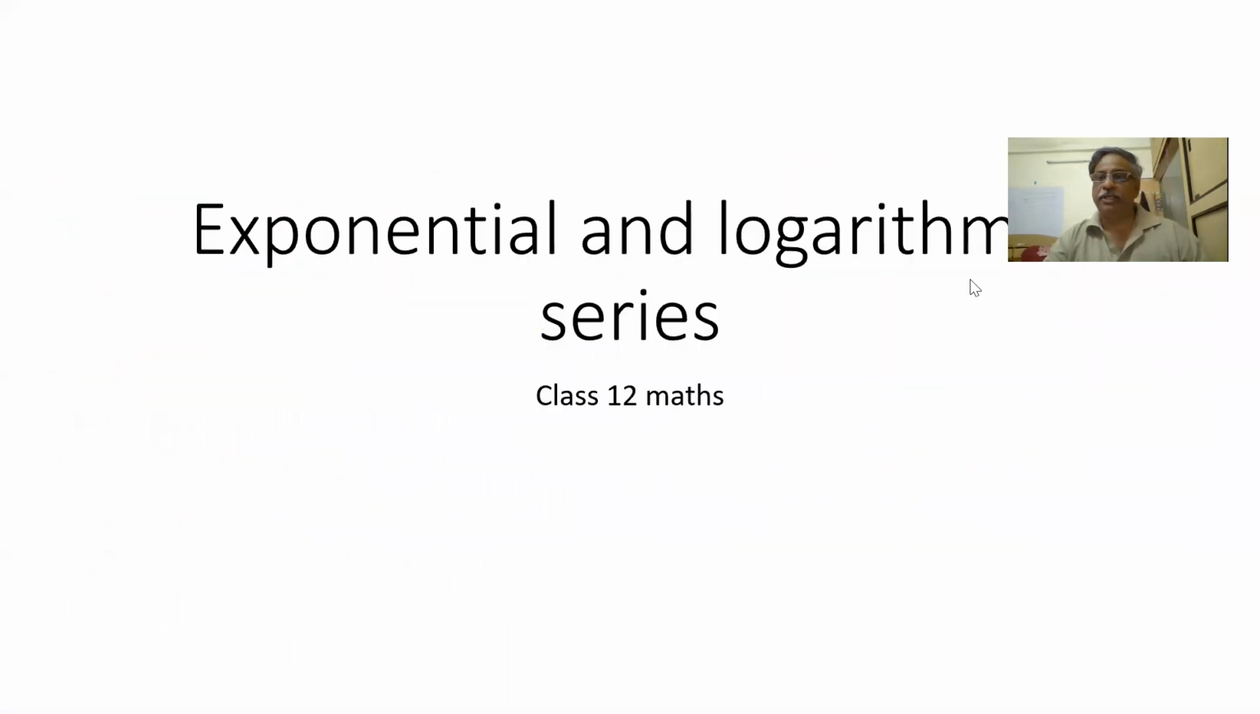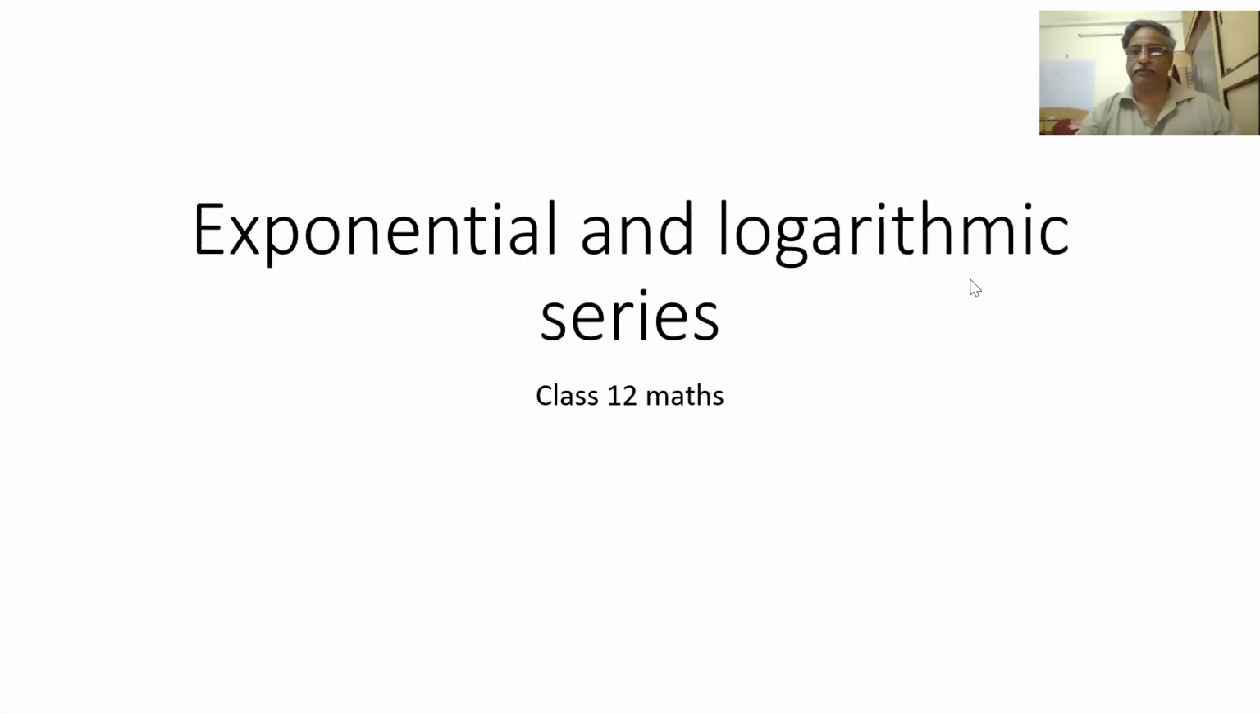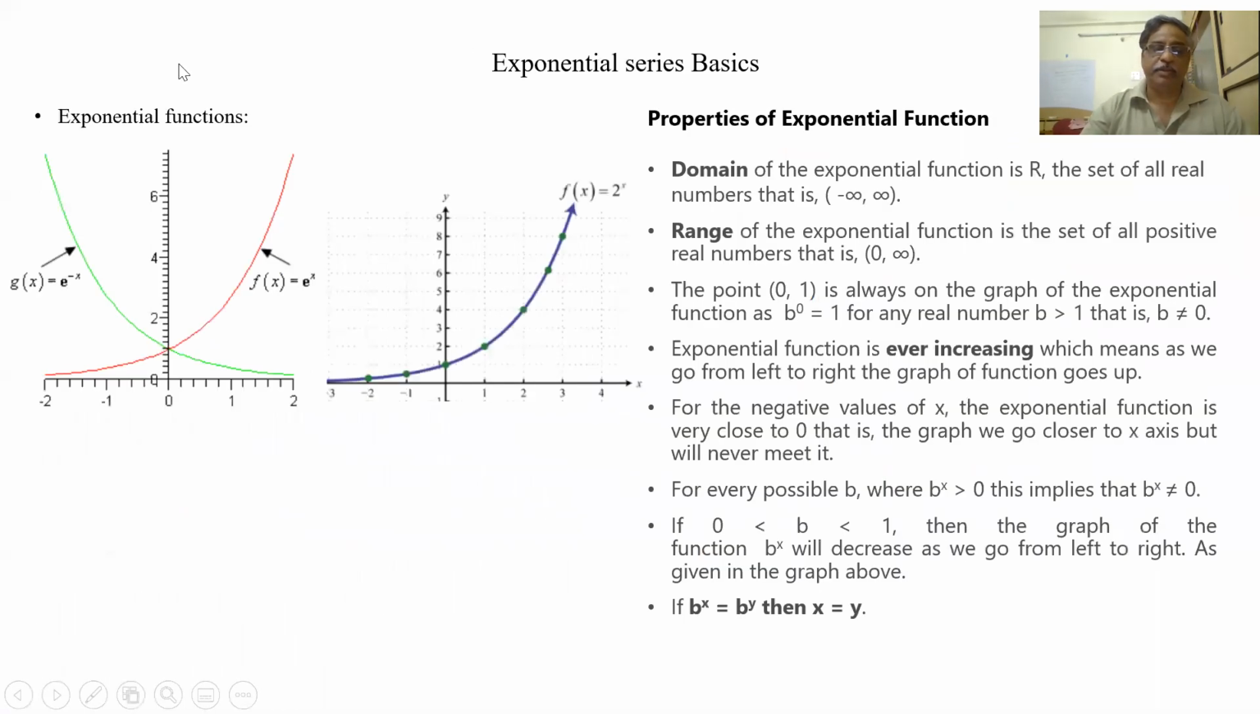Exponential and logarithmic series. See, this is f(x) equal to 2 to the power of x. If I plot with f(x) as y, 2 to the power of x, as x goes to minus infinity, it becomes 0. It will touch the x-axis at infinity. And when x is 0, 2 to the power of 0 is 1. So this will touch the point (0, 1).